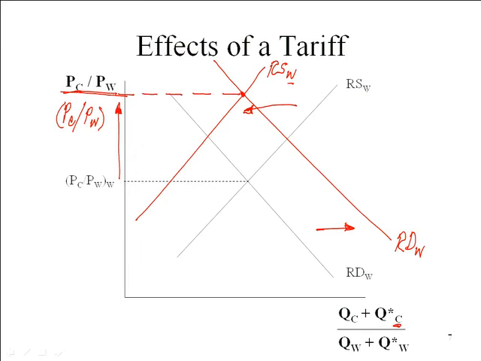So notice what happens when we put this tariff on. In Portugal's case, the internal price of cloth goes down, but the external price of cloth goes up. So we get a different effect. Portugal, by imposing a tariff, has been able to affect both its internal prices and also the external price. This is the external price, yes. Yes, at any given relative price, we can say that. Yes, this is not the most efficient allocation of global resources.